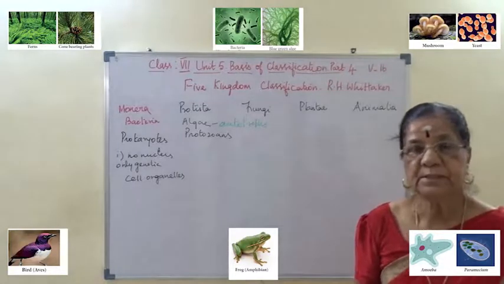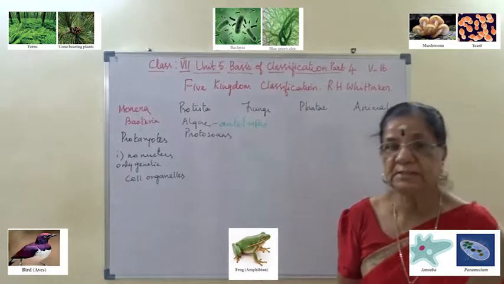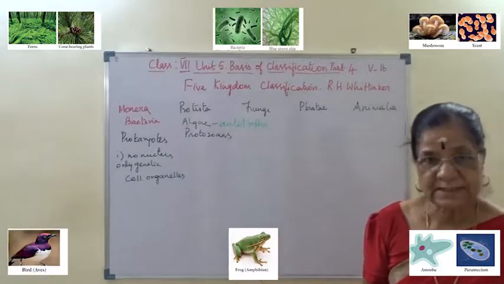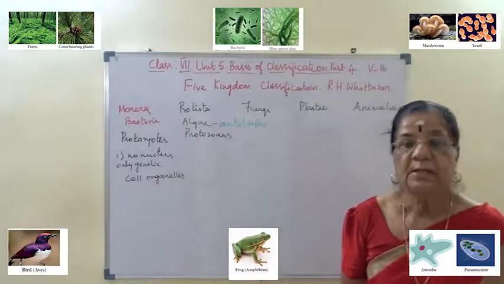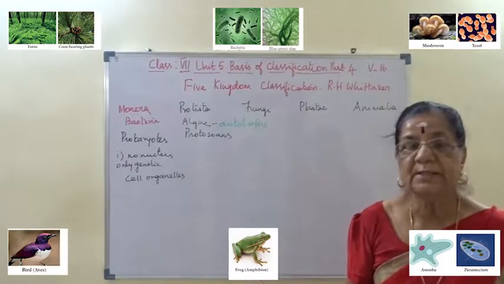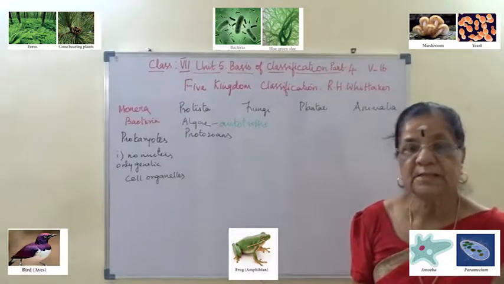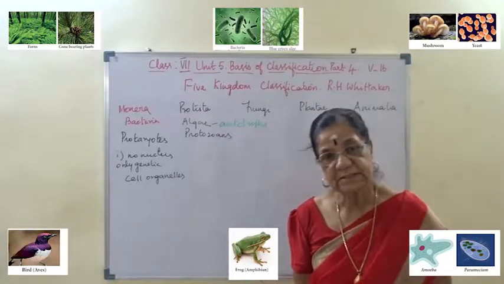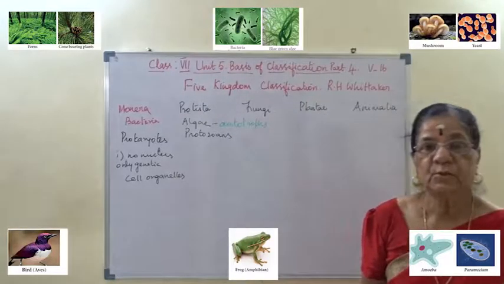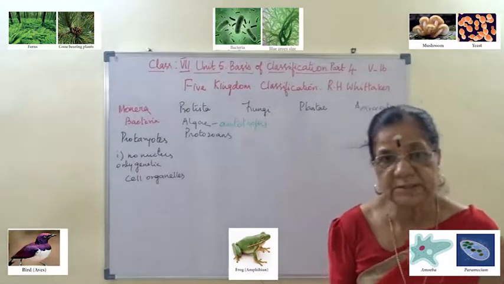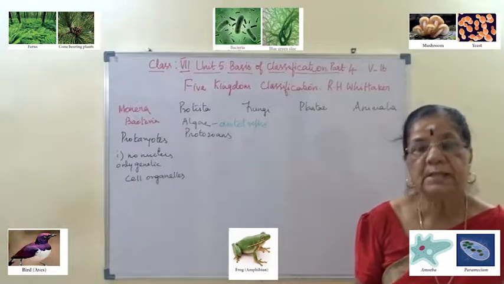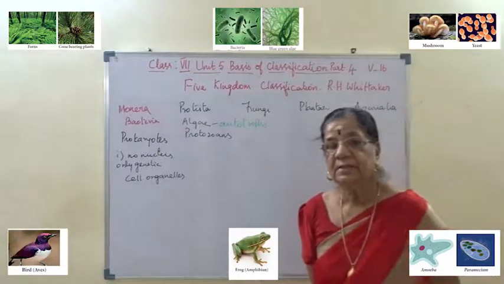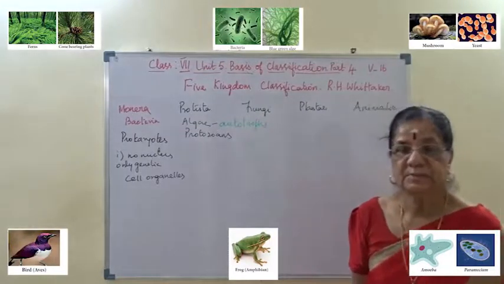The plant body is not differentiated into root, stem and leaf, so it is called a thallus. They reproduce asexually and sexually. Asexual reproduction is mainly by fragmentation. Example, Spirogyra. And sexual reproduction, again example Spirogyra, is by conjugation.